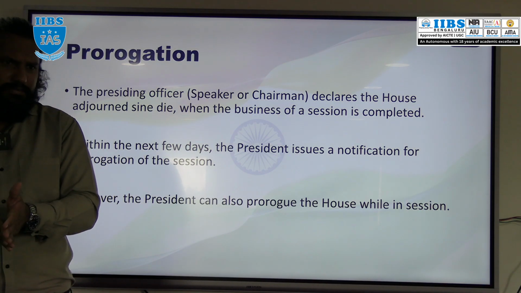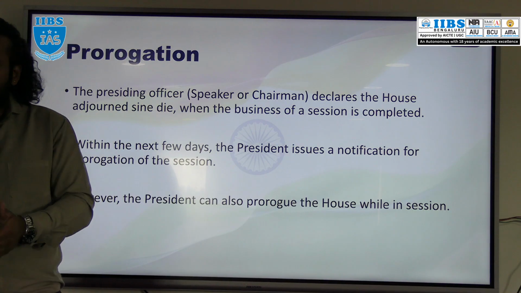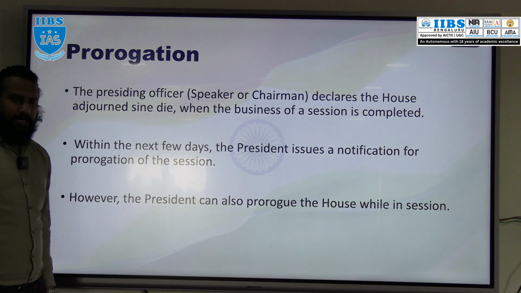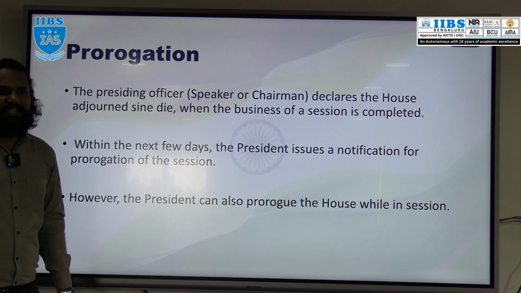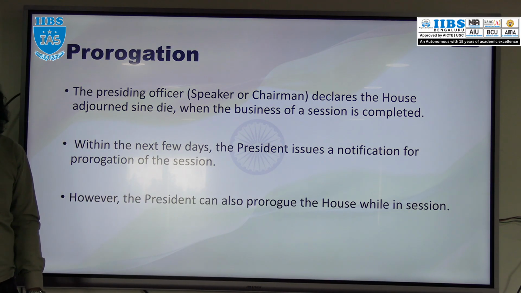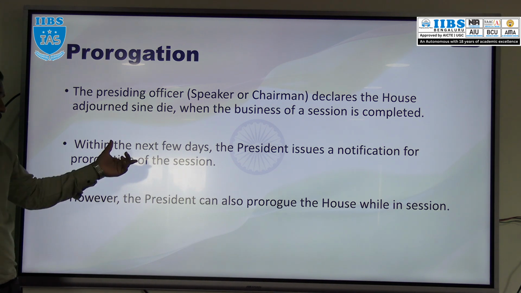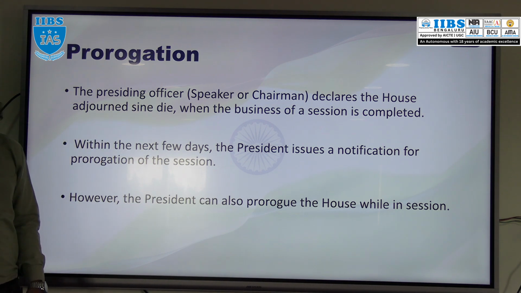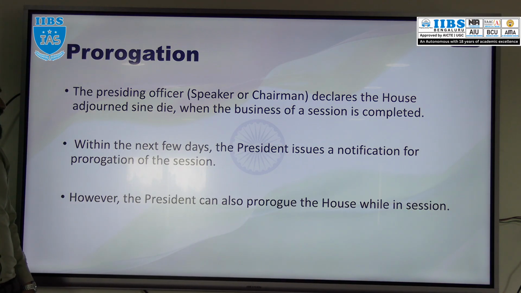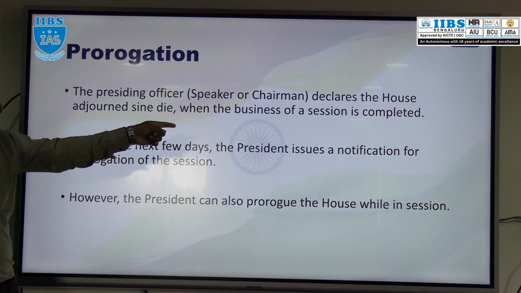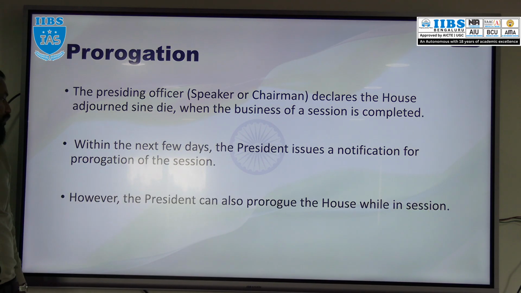Whenever the business of the session is completed, the presiding officer will declare the adjournment sine die. Within the next few days, the President will issue the notification for prorogation.